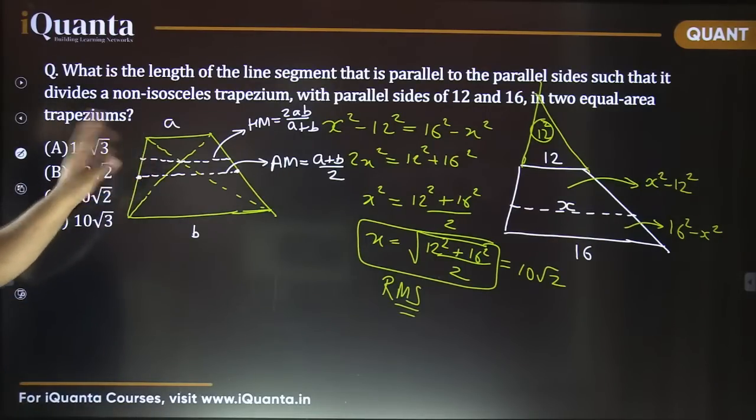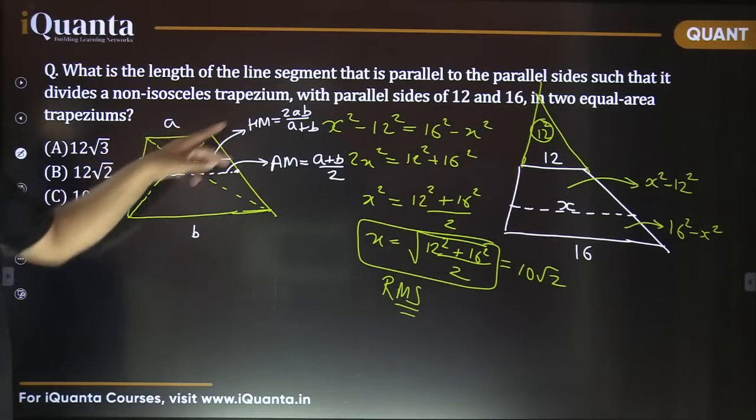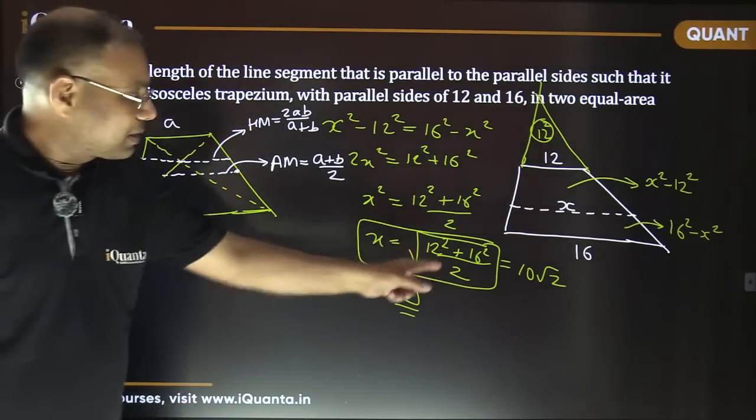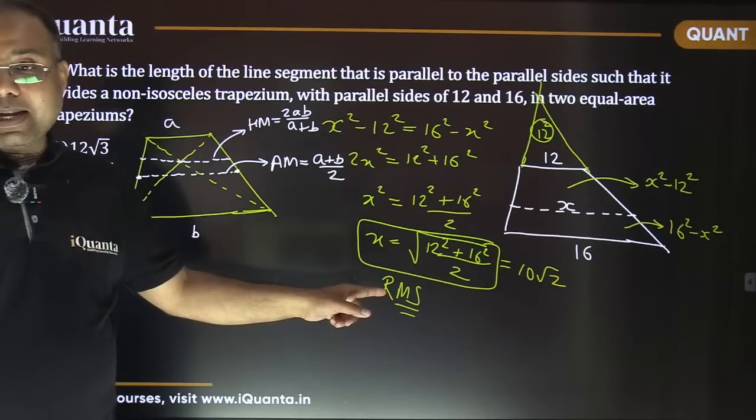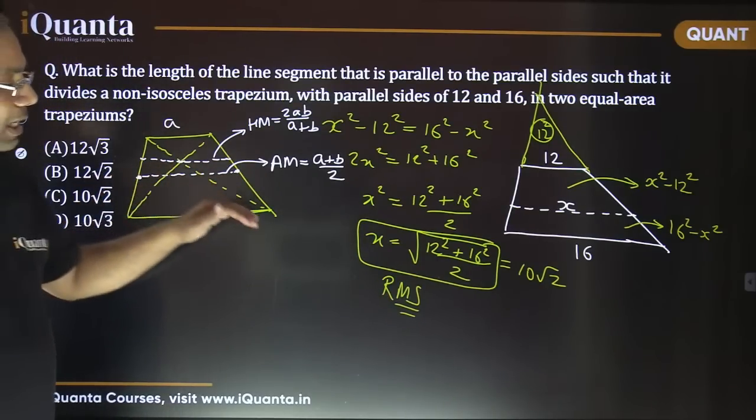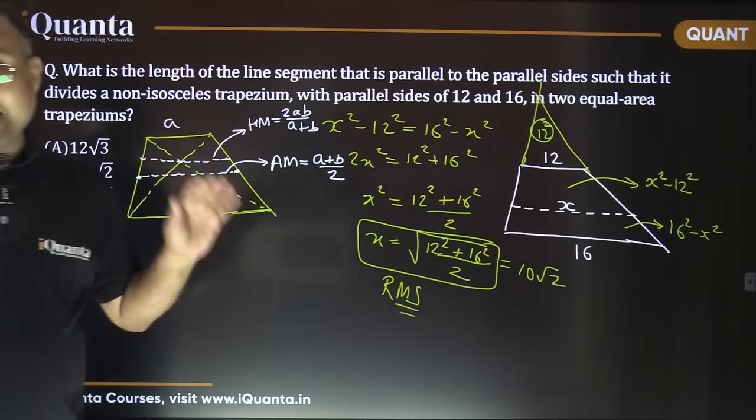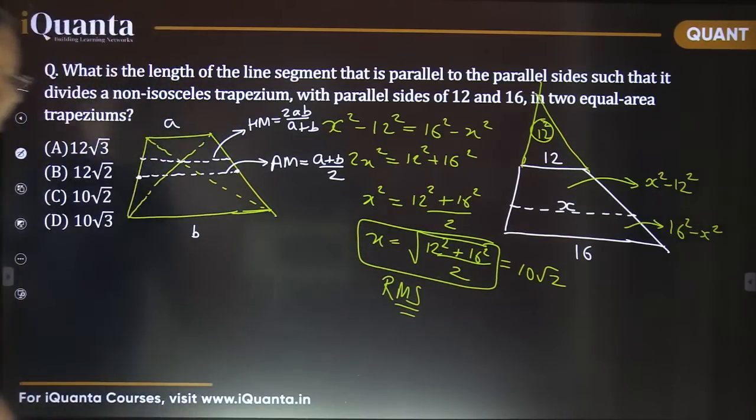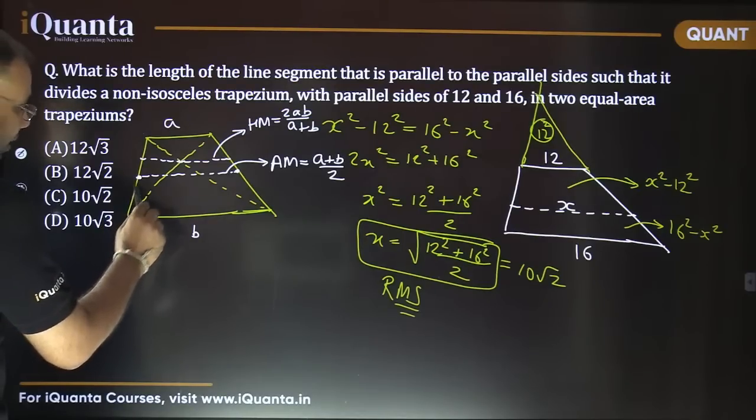Okay, these are two very common lines and these results you may have seen many times. Now the third thing which we have just seen here is a parallel line segment which divides a trapezium into equal area parts. Its value comes out to be the RMS, root mean square. And now this length is going to be somewhere below this. It is going to be more than the arithmetic mean.